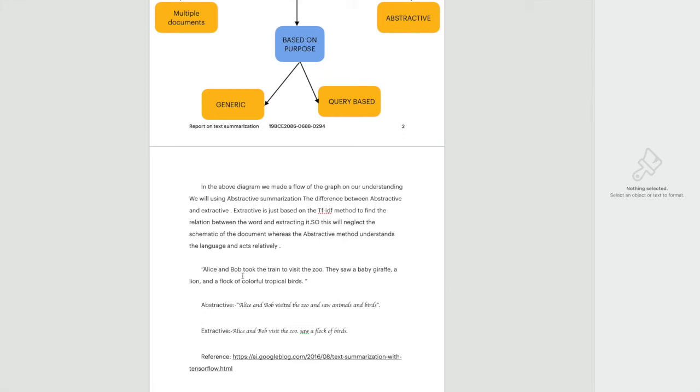Alice and Bob took the train to visit the zoo. They saw a baby giraffe, a lion, a frog, and a cow. In the first approach, you just pick the important words: Alice and Bob seem important, visited the zoo and saw the animals or birds, but the rest seems irrelevant. But the one generated by a machine says: Alice and Bob visited the zoo, saw a flock of birds. So this justifies it: zoo means animals, as we know, and a flock of birds.